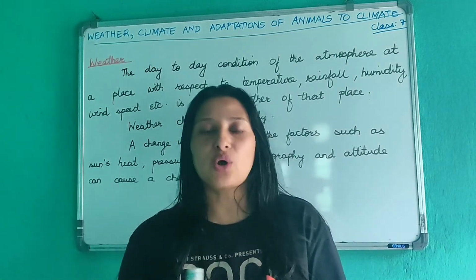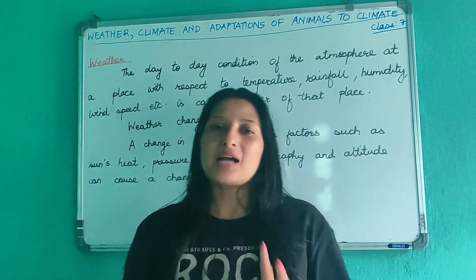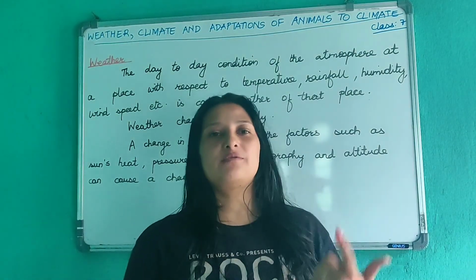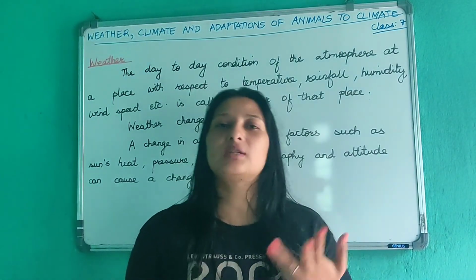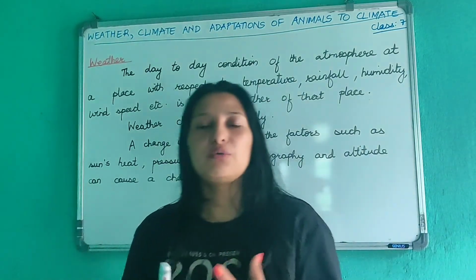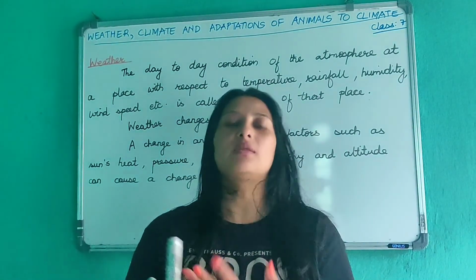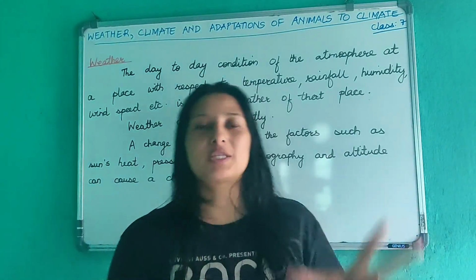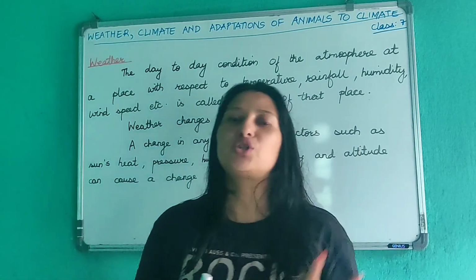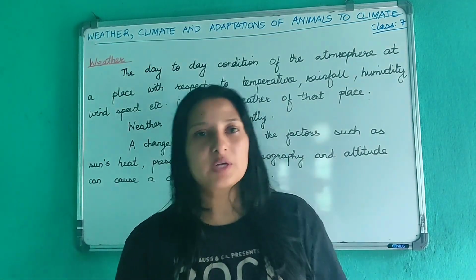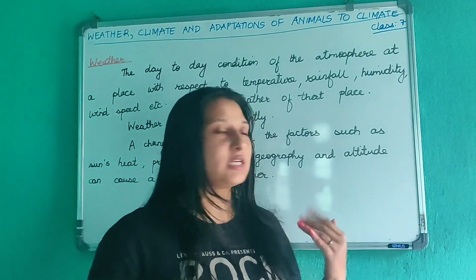So these meteorologists collect information on temperature, rainfall, humidity, wind speed, etc. And then they release the weather reports in which they predict the weather. Alright? So this is how weather reports are prepared. It is prepared by the meteorological department of the government. Alright? So let us wind up today's class.